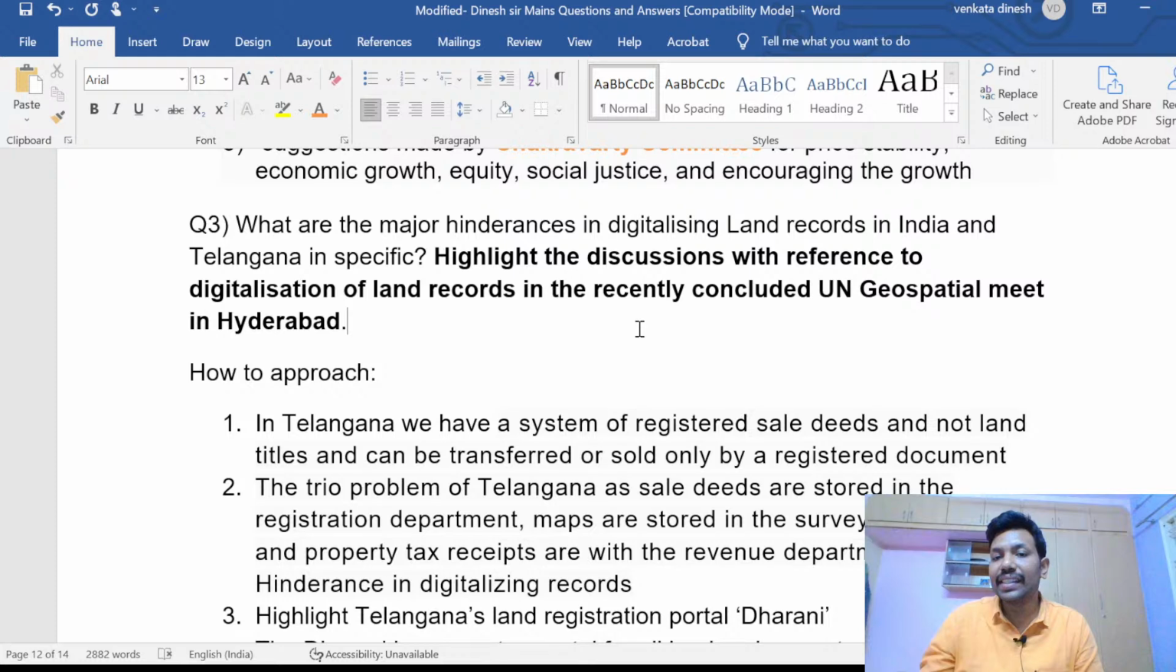How to approach it in Telangana? We have a system of registered sale deeds. This is very much important. The problem we have in Telangana is that we have a system of registered sale deeds and not land titles. That is very important here. You don't have exact land titles in the state of Telangana, which is a problem in terms of authenticity or in terms of converting to digital. It can be transferred or sold only with the registered document. Next, the second point is also one of the problems faced by Telangana in specific, because of the Nizam legacy that we have in Telangana.